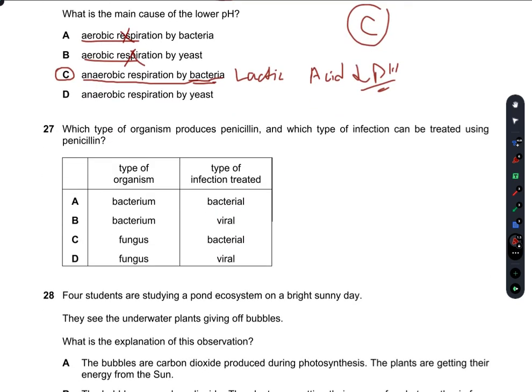Which type of organism produces penicillin and which type of infection can be treated using penicillin? The type of organism producing penicillin is the fungus Penicillium notatum, which produces penicillin, and penicillin is an antibiotic. So penicillin was the first antibiotic to be discovered. So C is our right answer.